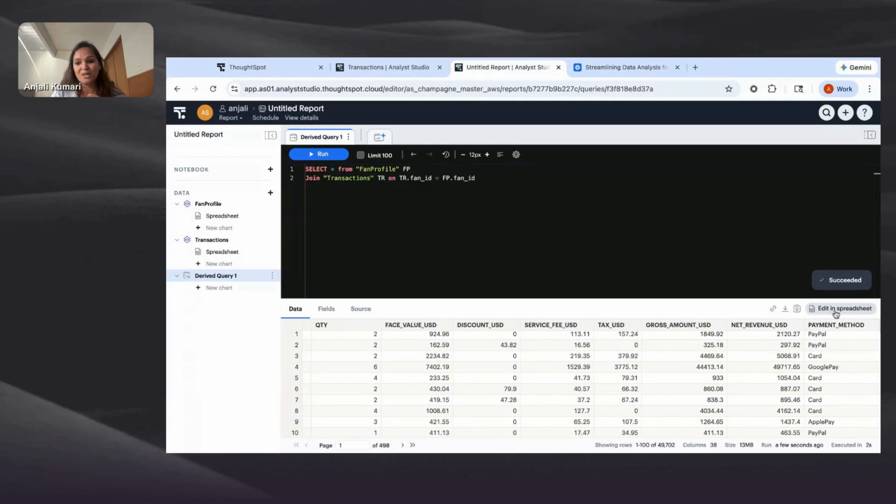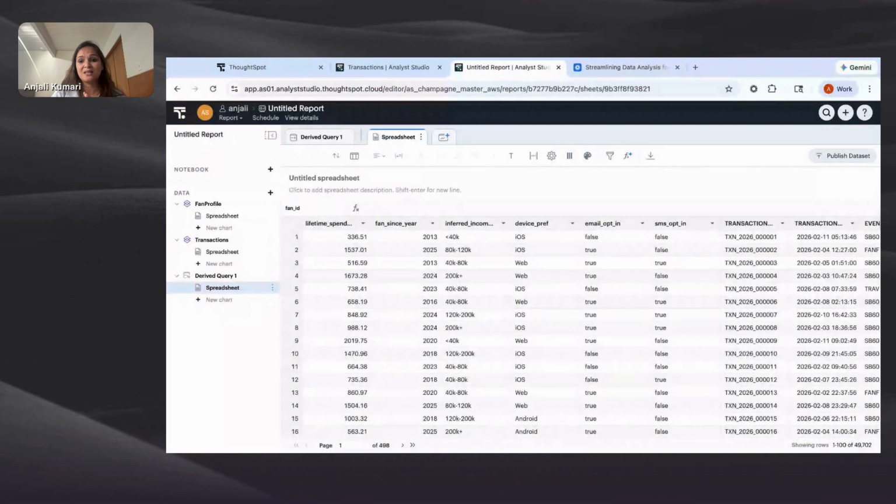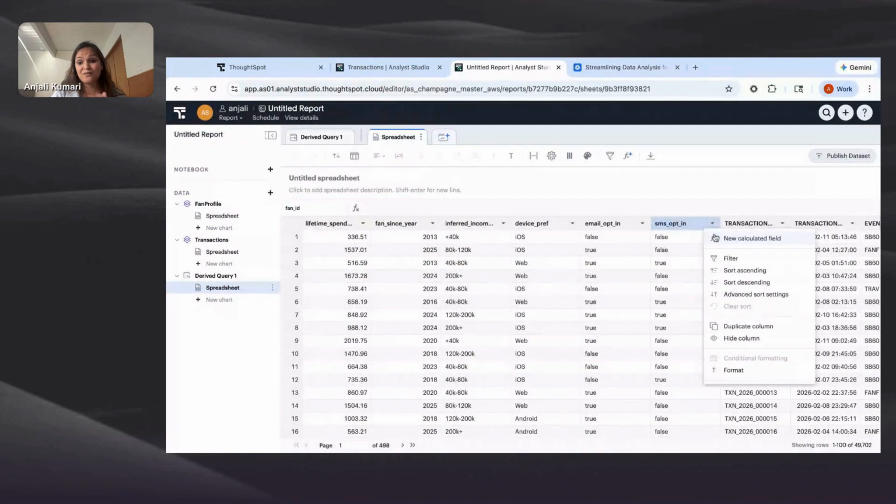So what I'm going to use now is yet another new functionality that we have introduced, which is the spreadsheet-based transformation. So now I have clicked into edit in spreadsheet. I come to an interface which looks very similar to spreadsheets. It has functionality as well, very similar to spreadsheets. For example, you can sort, filter, you can do styling, you can do conditional formatting and whatnot.